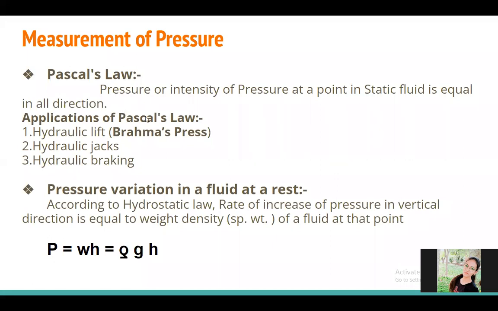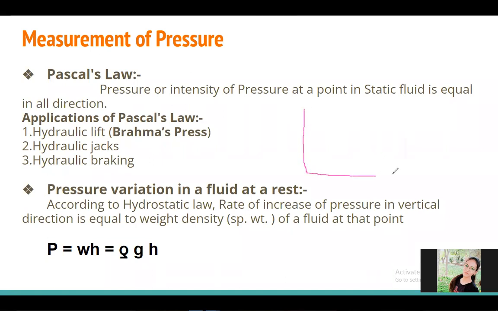This law is applicable in various fields where we are dealing with hydraulic systems, that is, in the hydraulic lift, the hydraulic jack, and the hydraulic braking system. The best example of the hydraulic lift is the Bramah's press, which was first invented by the scientist called Bramah, so its name is taken as the Bramah's press. What he showed about the application of Pascal's law is that, suppose